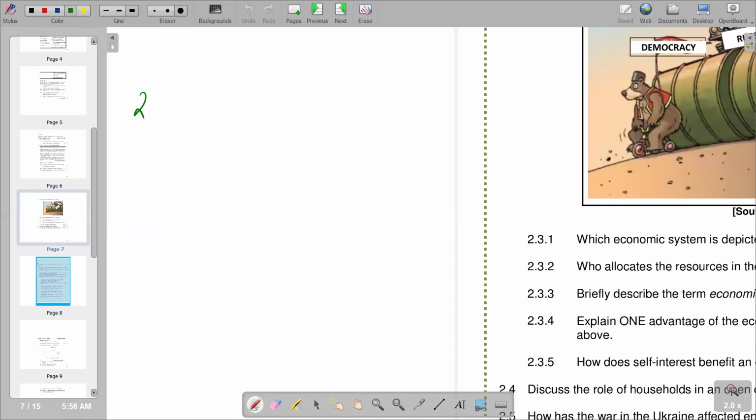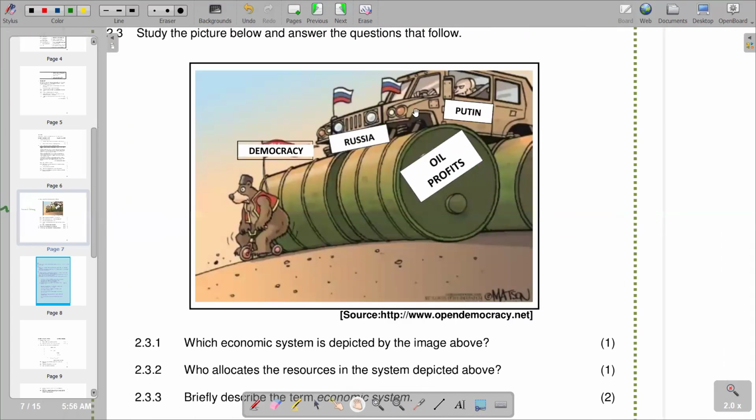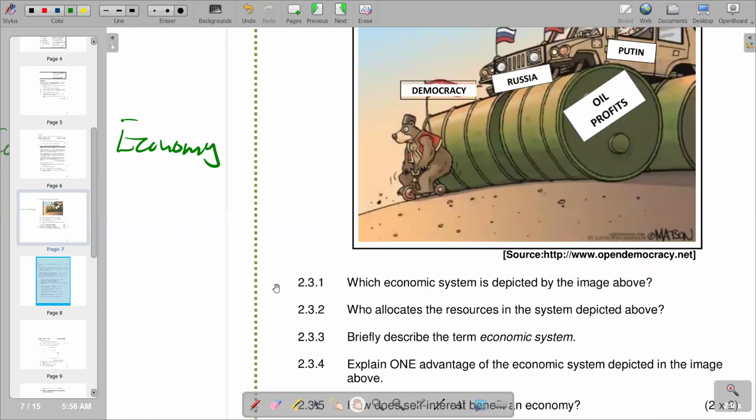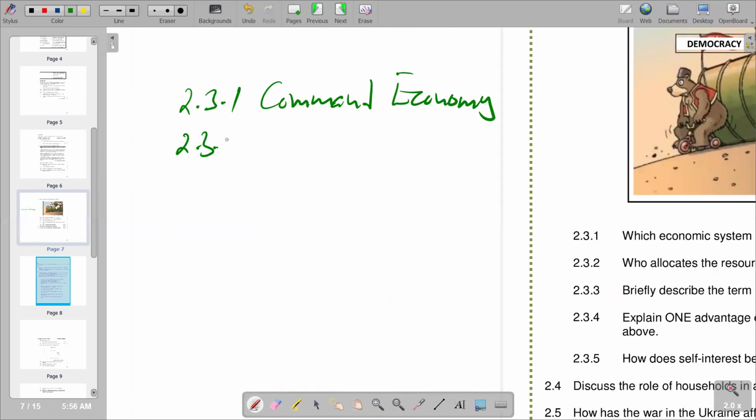So we are saying for 2.3.1 we have the command economy. So moving on to the second part of the question, it reads who allocates the resources in the system depicted above. We know that obviously we are saying government is controlling everything, so obviously government allocates the resources in a command economy. So for 2.3.2 we have the government. Then move on to the next question.